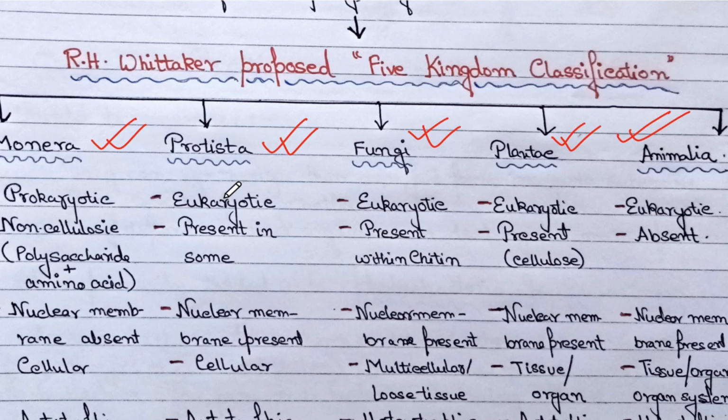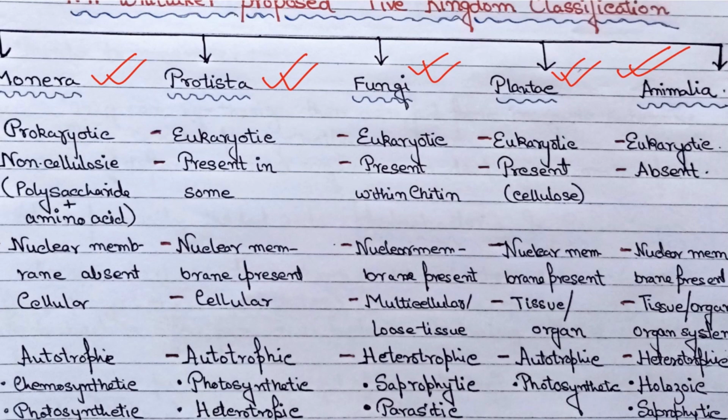Okay, so now let us understand the basic differences between these five kingdoms. What is the first criterion? That is the cell type. In case of Monera, it is prokaryotic. In case of Protista, this is eukaryotic.